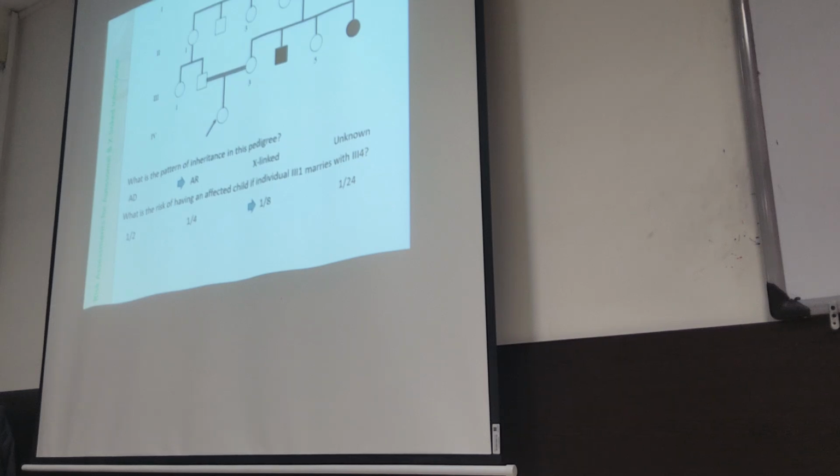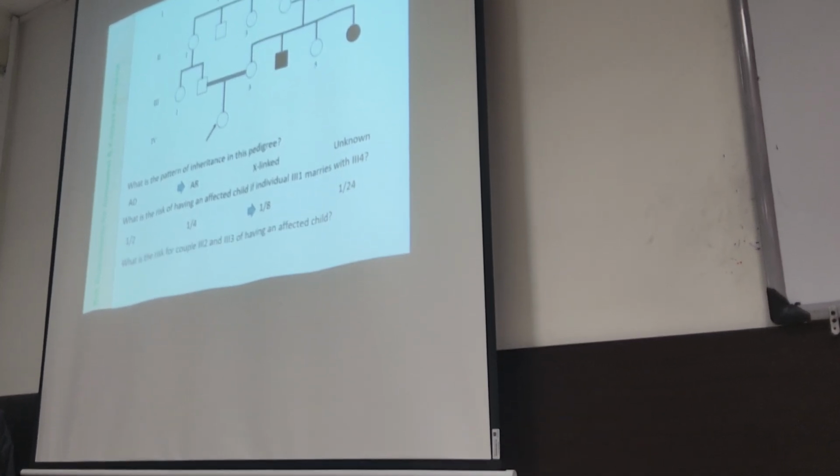Why didn't we multiply by 1 over 4? Because the chance of this individual to be a carrier is 1 out of 2. If this individual is a carrier, the chance of transmitting the mutated allele to this individual is 1 out of 2. These two events happen at the same time, so 1 out of 2 multiplied by 1 out of 2. The chance of this individual to be a carrier is 1 out of 2.